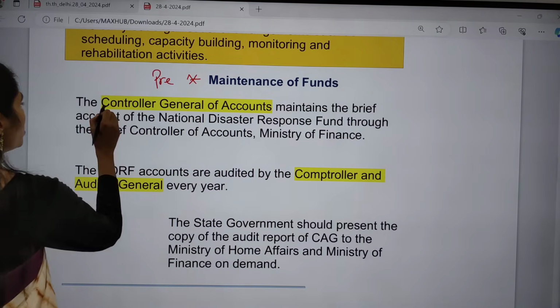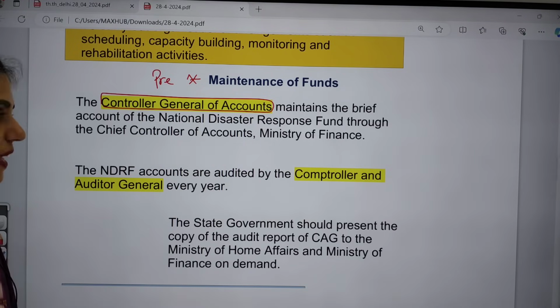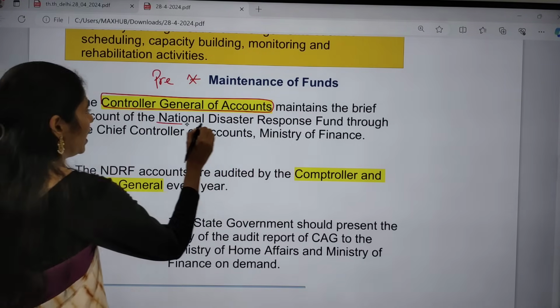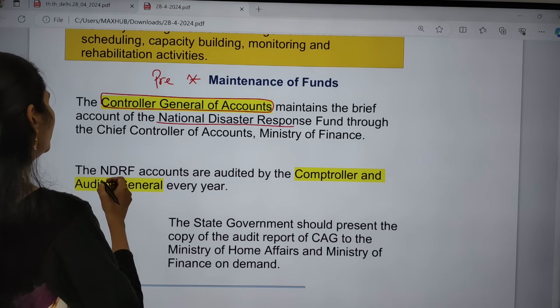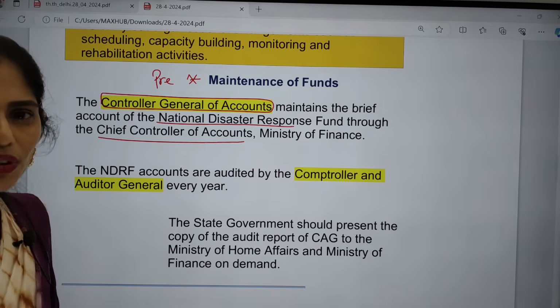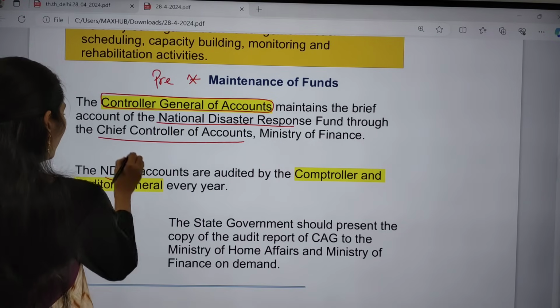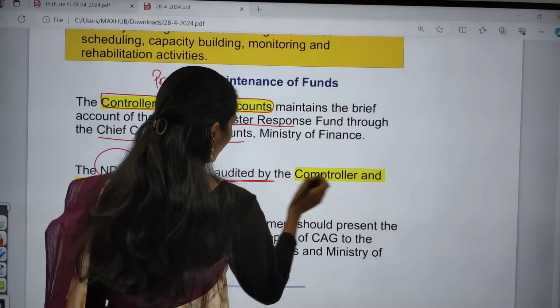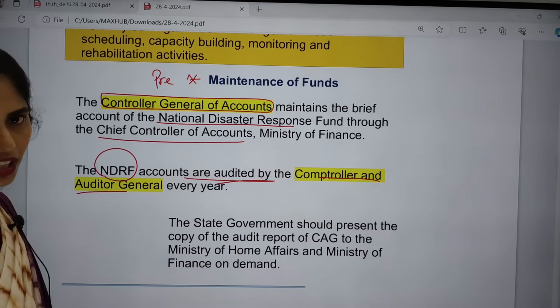So here the Controller General of Accounts, that is CGA, maintains the account of NDRF, that is National Disaster Response Fund, through the Chief Controller of Accounts. So normally that comes under the Ministry of Finance. And the accounts of this NDRF are audited by the CAG, that is Comptroller and Auditor General, every year.